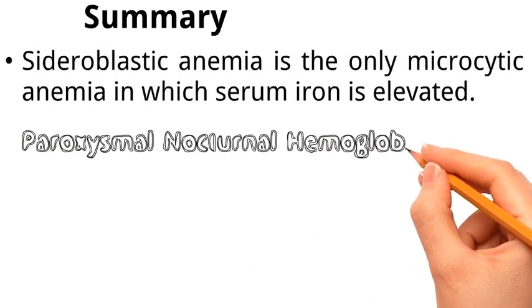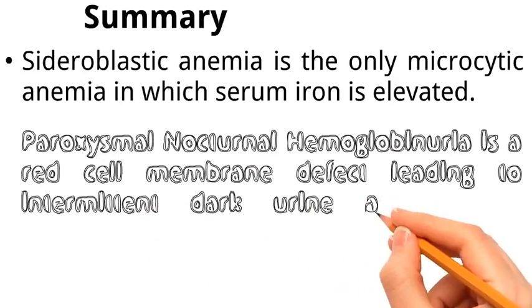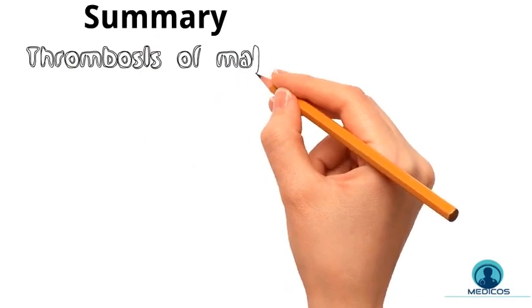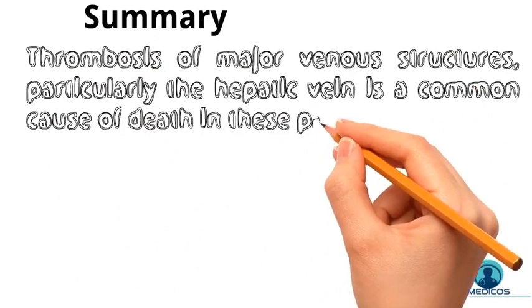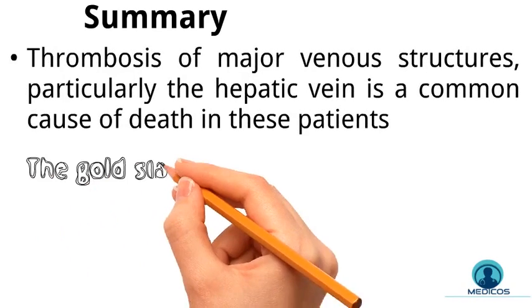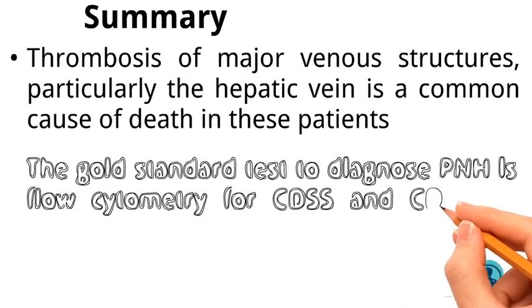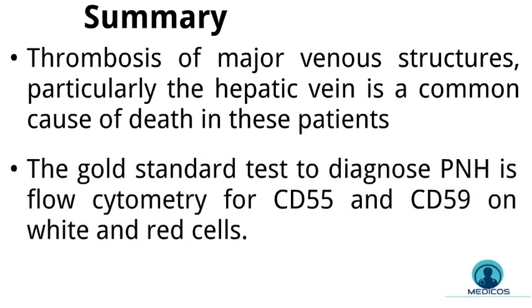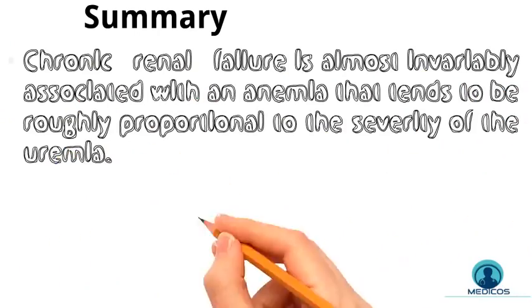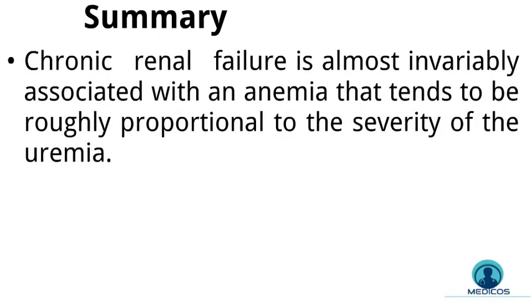Paroxysmal nocturnal hemoglobinuria is a red cell membrane defect leading to intermittent dark urine and venous thrombosis. Thrombosis of major venous structures, particularly the hepatic vein, or Budd-Chiari syndrome, is a common cause of death in these patients. The gold standard test to diagnose PNH, or paroxysmal nocturnal hemoglobinuria, is flow cytometry for CD55 and CD59 on white and red cells. Chronic renal failure is almost invariably associated with anemia that tends to be roughly proportional to the severity of the uremia.